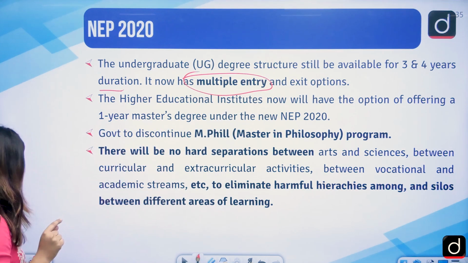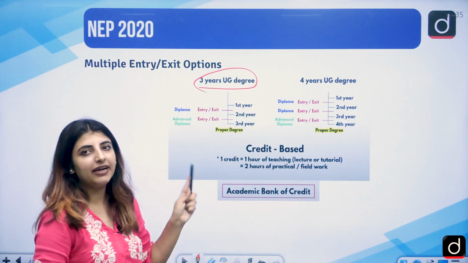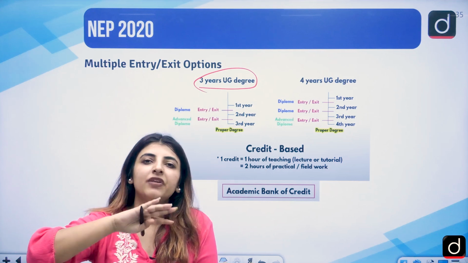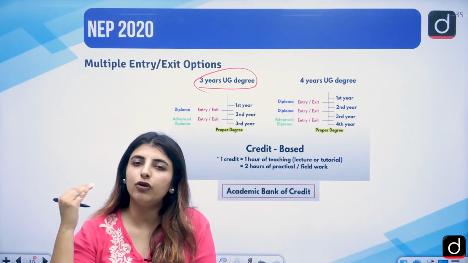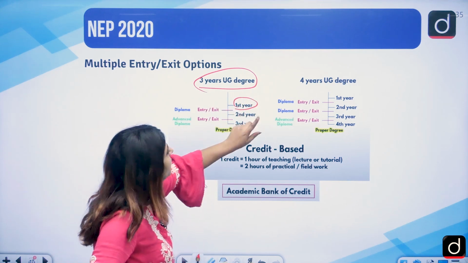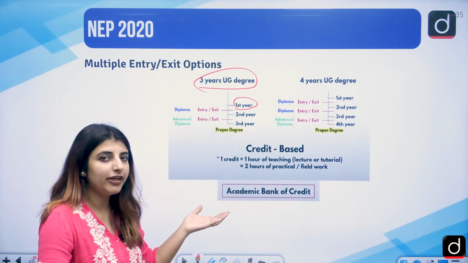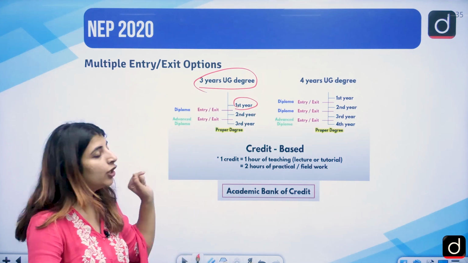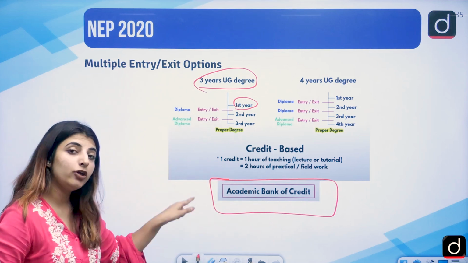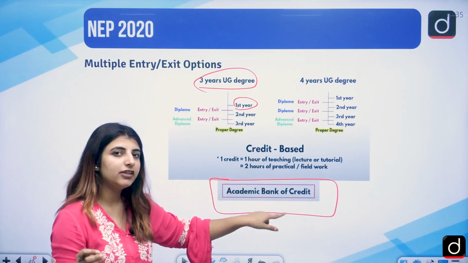Now, when I say multiple entry and exit options, it means that if you are in a 3-year undergrad degree, a 3-year bachelor's degree, and there has been any kind of problem for which you are supposed to leave your degree in between. Let's just say you just completed the first year of your degree and then for certain reasons you had to leave your degree. Your credits will be stored in the academic bank of credits, where you will have to register, of course. Academic bank of credits mein aapke credits store ho jayenge.